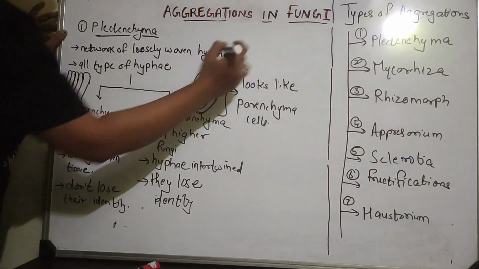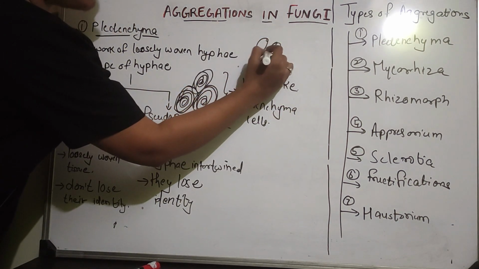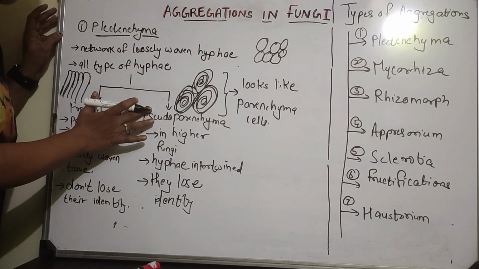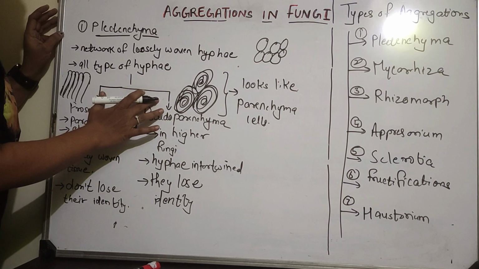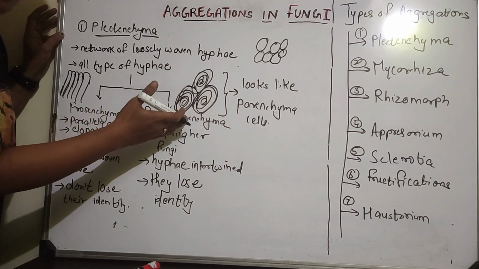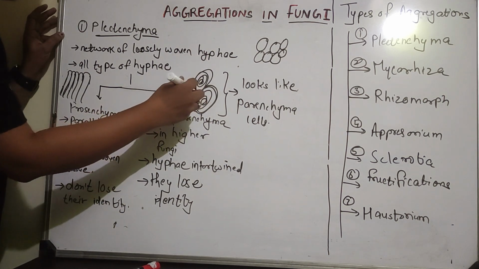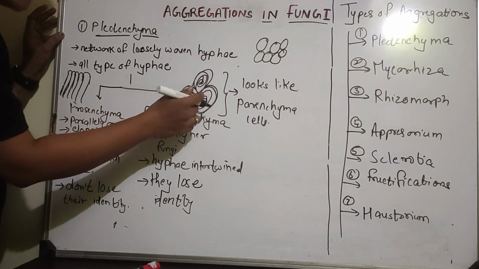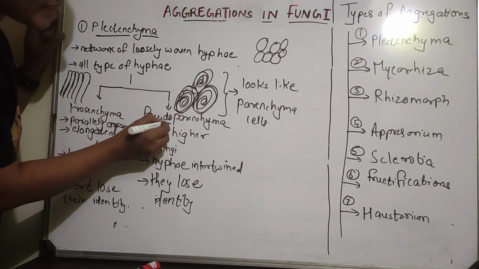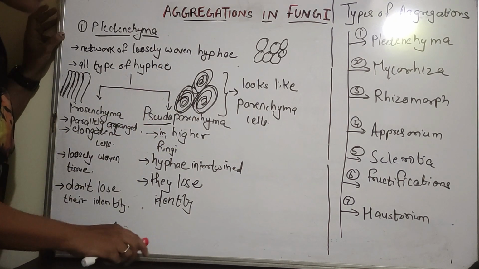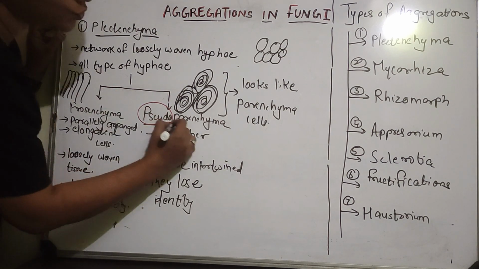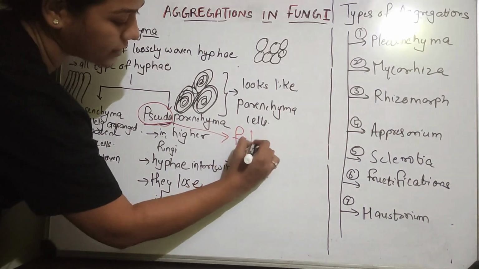Right, you know what are parenchyma cells? These type of cells together we call it parenchyma, but these are not parenchyma. These cells that look like parenchyma are actually a mass of hyphae that are intertwined together. एक दूसरे के साथ इतना मिक्सअप हो गए हैं कि आपको ये parenchyma जैसा दिखता है, और इसलिए यहाँ पे एक टर्म यूज़ किया है जिसको हम बोलते हैं सूडो. ठीक है, सूडो का मतलब होता है फॉल्स.